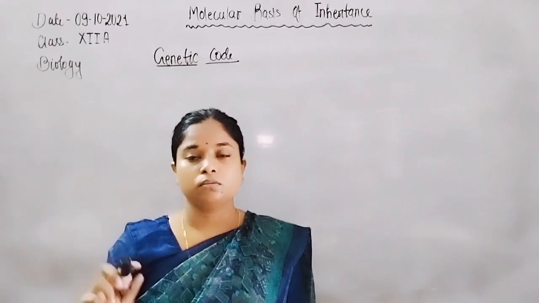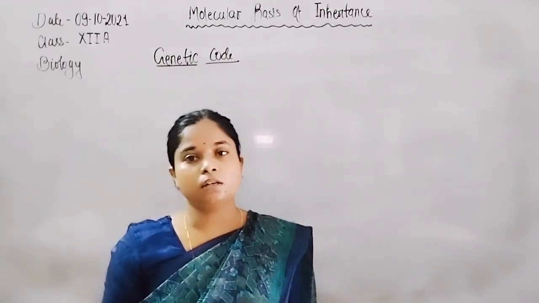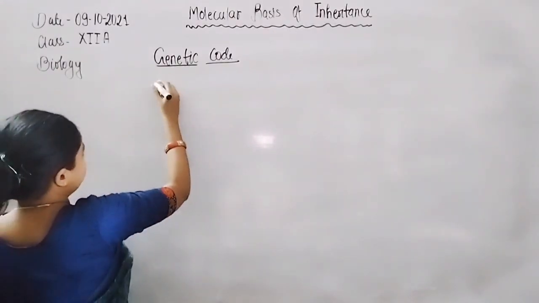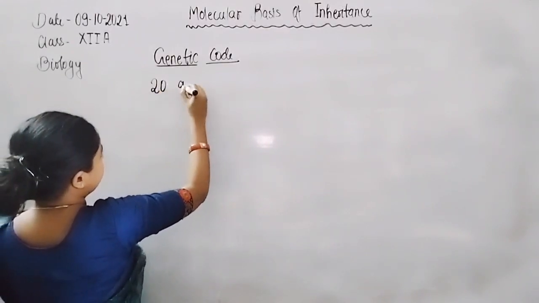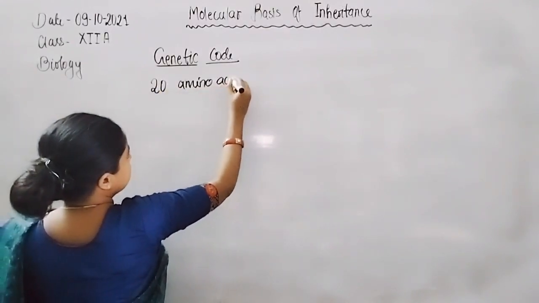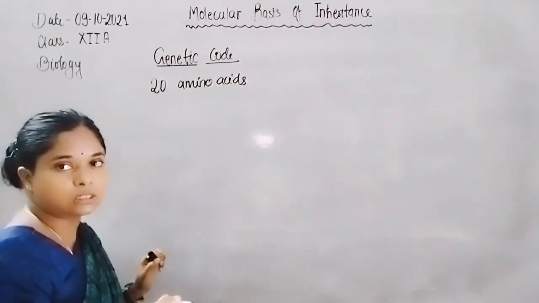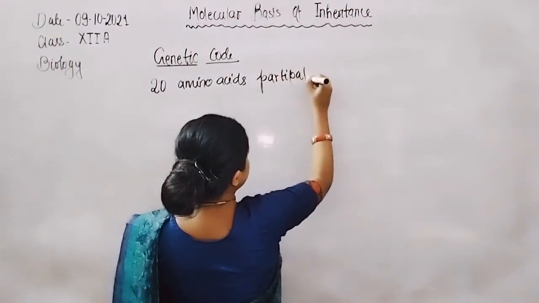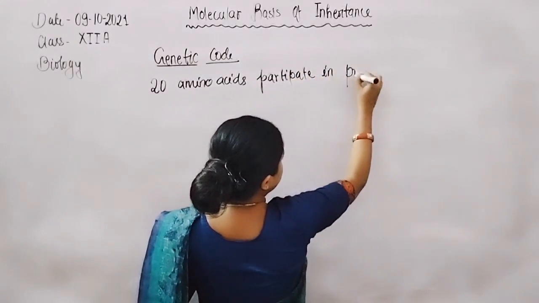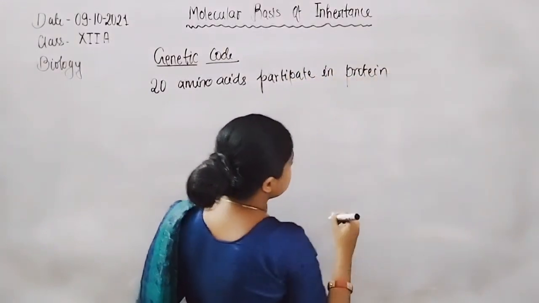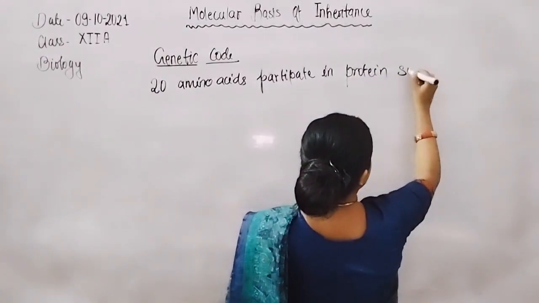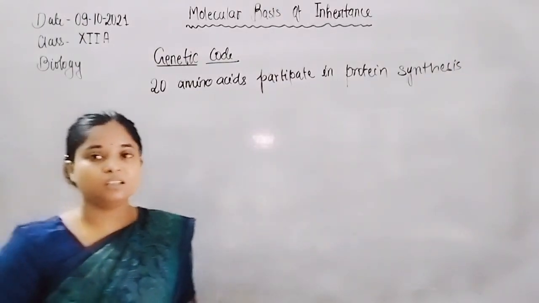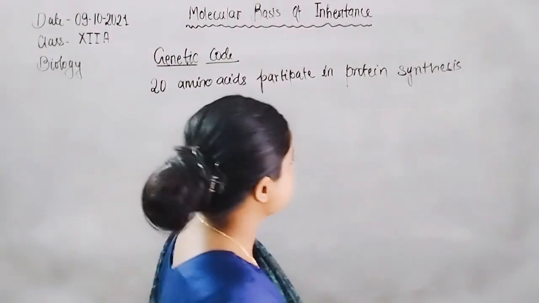are copied on mRNA. But the complication is that there are 20 kinds of amino acids which participate in protein synthesis.